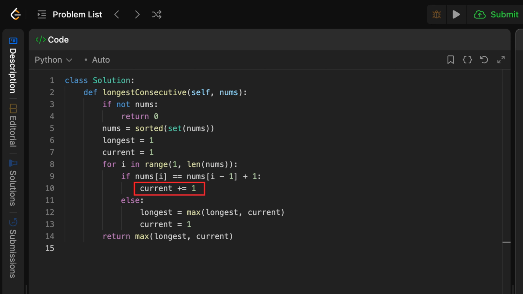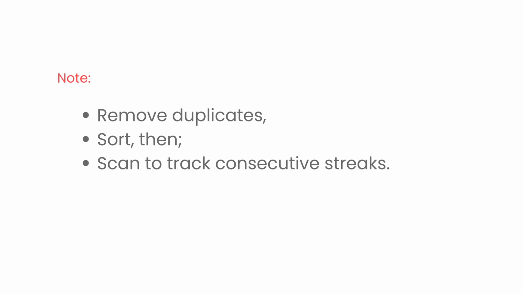This checks if the current number continues the consecutive chain. If it continues, we increase the current streak. If it does not continue, we reset the streak. Before resetting, we update longest if current was bigger. We reset current to 1 to start a new streak. After the scan, we return max(longest, current), since the longest streak may end at the last element. And that's the algorithm: remove duplicates, sort, then scan once to track consecutive streaks.